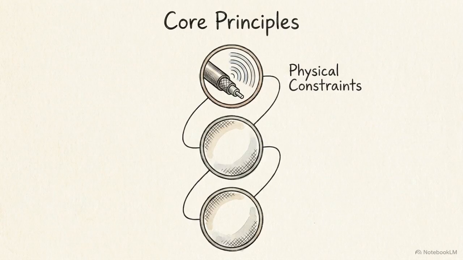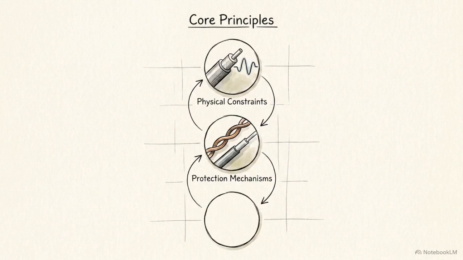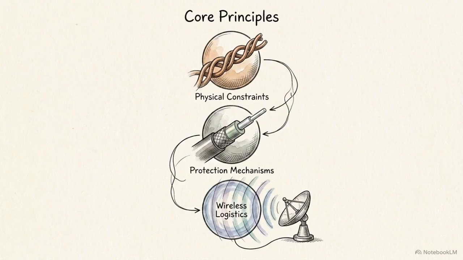First, guided media explicitly confine signals to protect them. Unguided media broadcasts them through free space. Second, copper relies on geometric shielding, like twists and braids, to survive interference. Fiber relies on the material physics of optical refraction. Third, wireless network design shifts the engineering burden from laying physical infrastructure to managing spectrum interference and line-of-sight logistics.